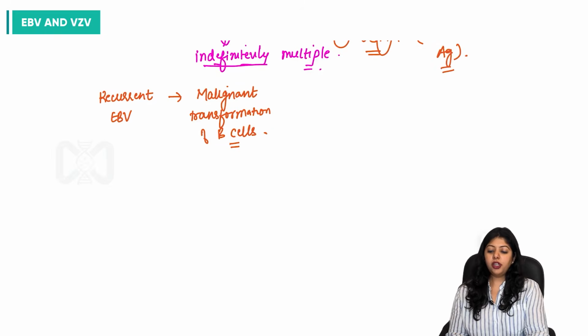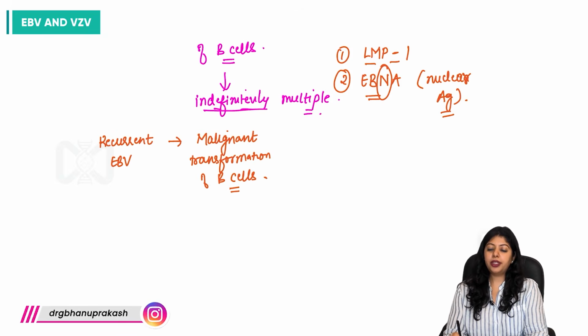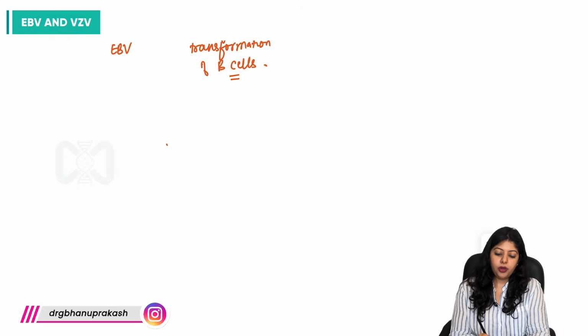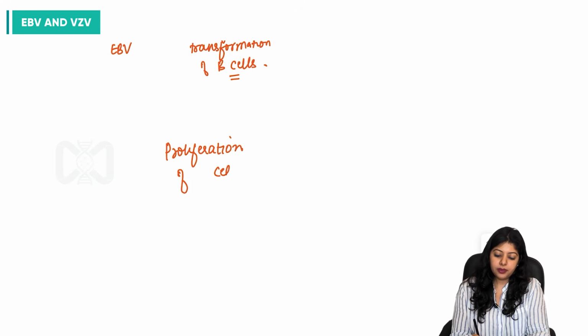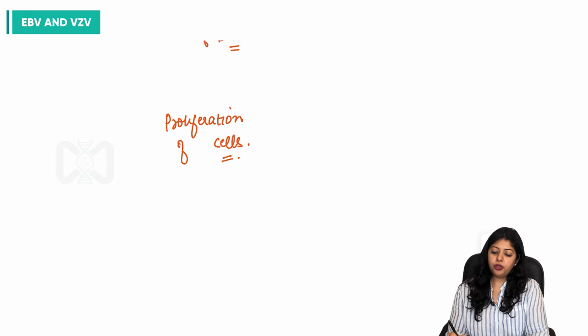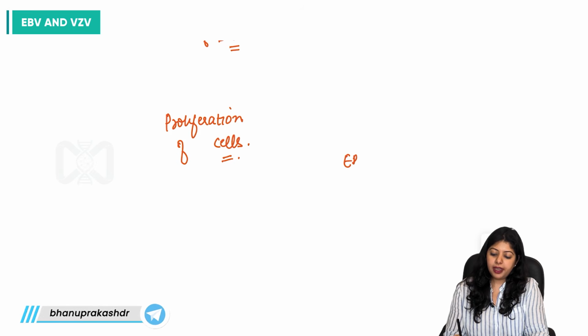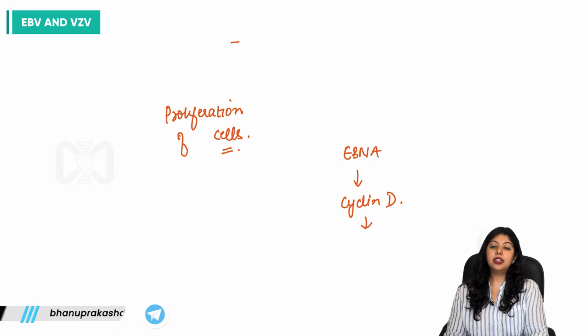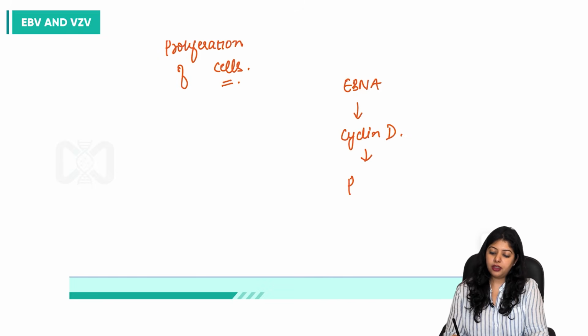Right? So what are these two antigens doing? These are majorly responsible for proliferation of cells. One important thing about EBNA is that it is going to cause activation of cyclin D, which is ultimately leading to proliferation of cells.